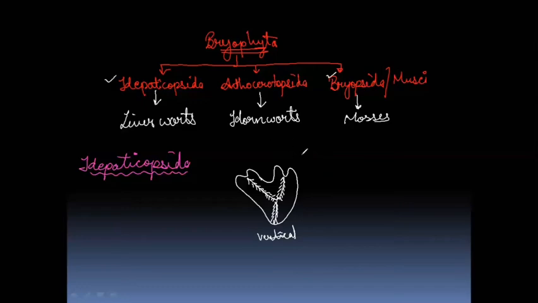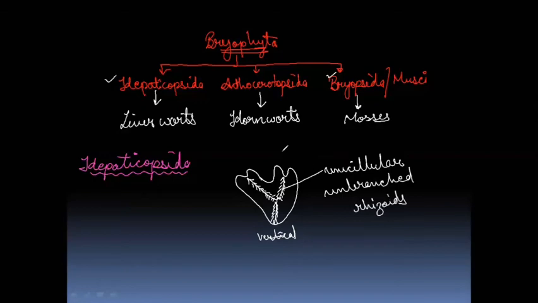Rhizoids are unicellular, unbranched. So I'll just label it: unicellular unbranched rhizoids. Right? Next we have the scale. On the vertical sides, we have the scales present on this complete surface, on the lateral sides of this vertical region, we can say.